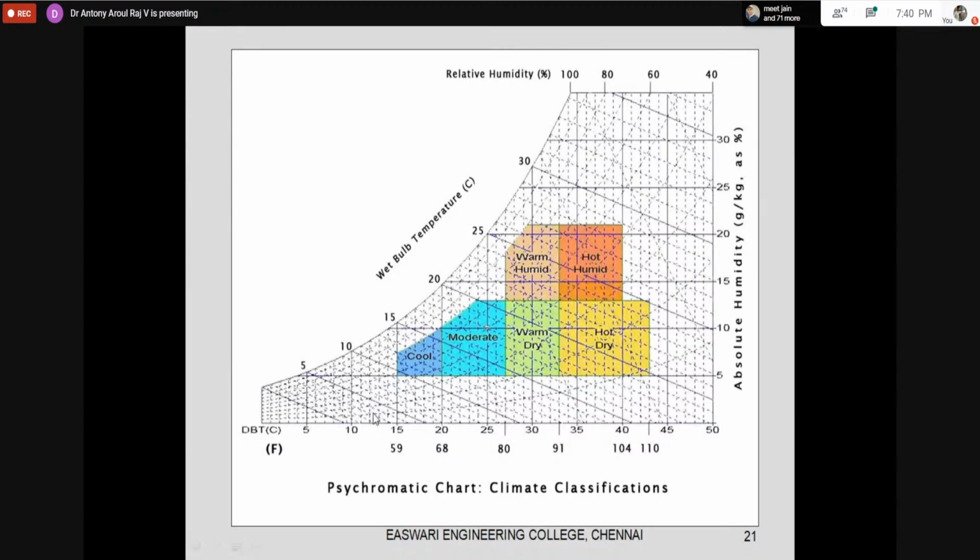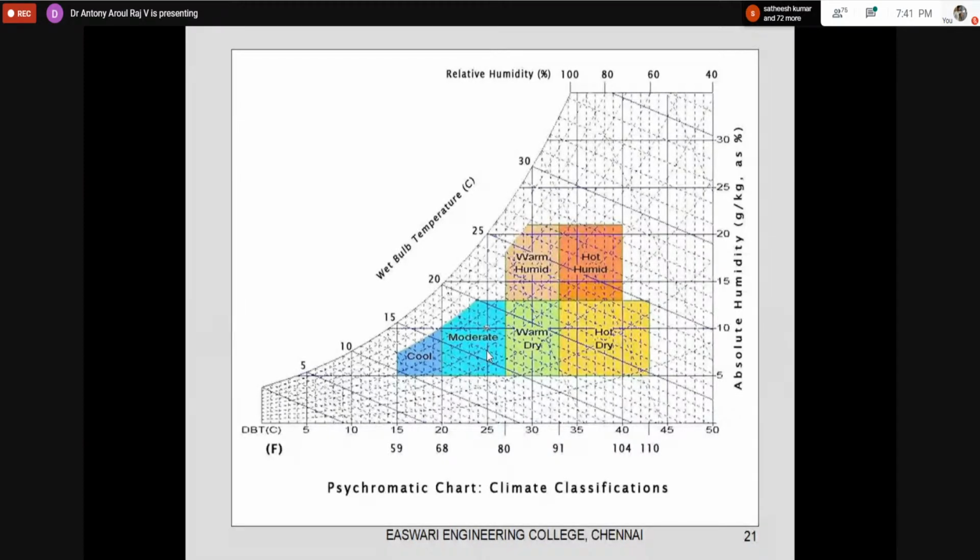Similarly, even if I am taking England or Scandinavian countries, which are cold and dry, it will be somewhere here, and it will not always be here. When it is the June solstice, it will move from here to here, towards a cool and moderate climate. So the conditions in the psychrometric chart will be changing.